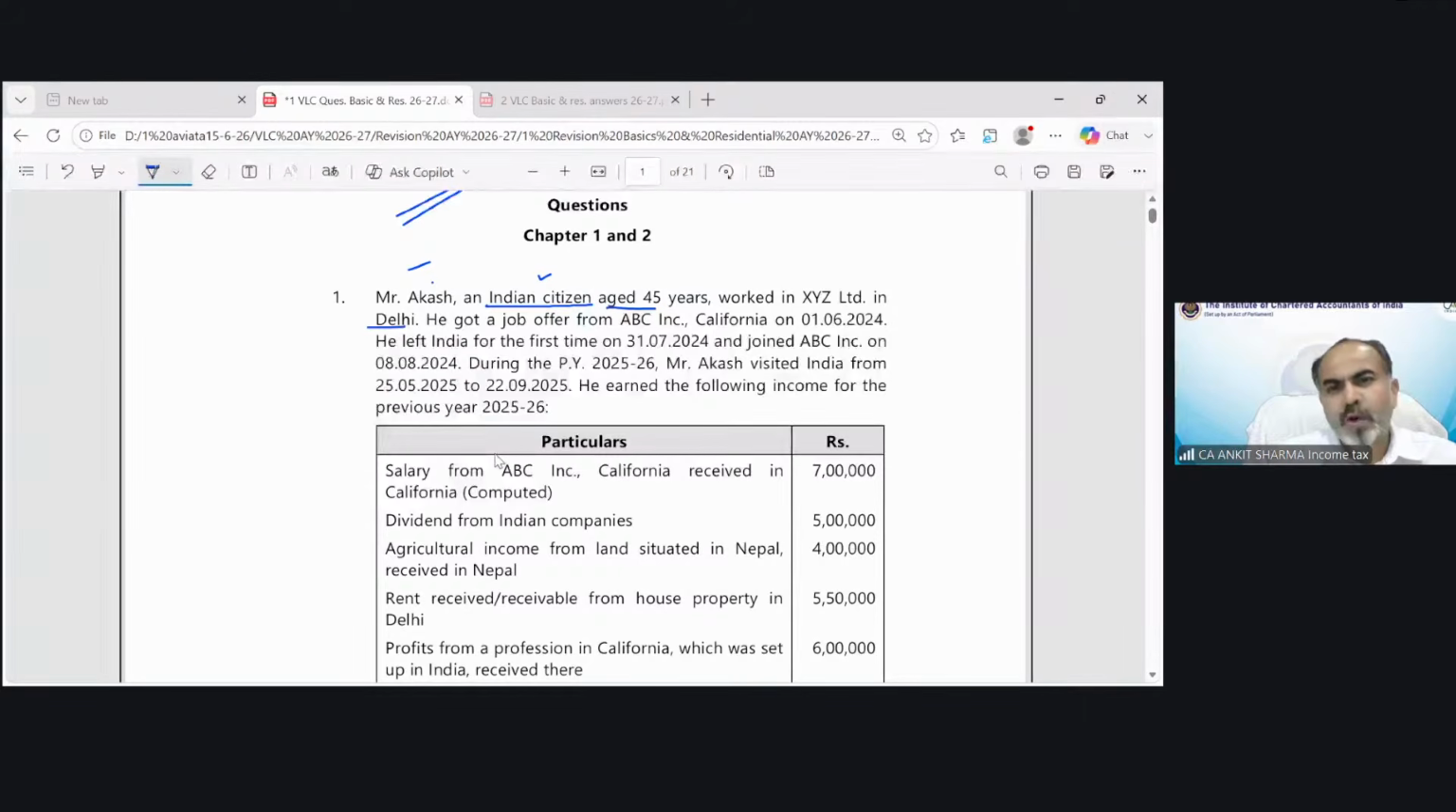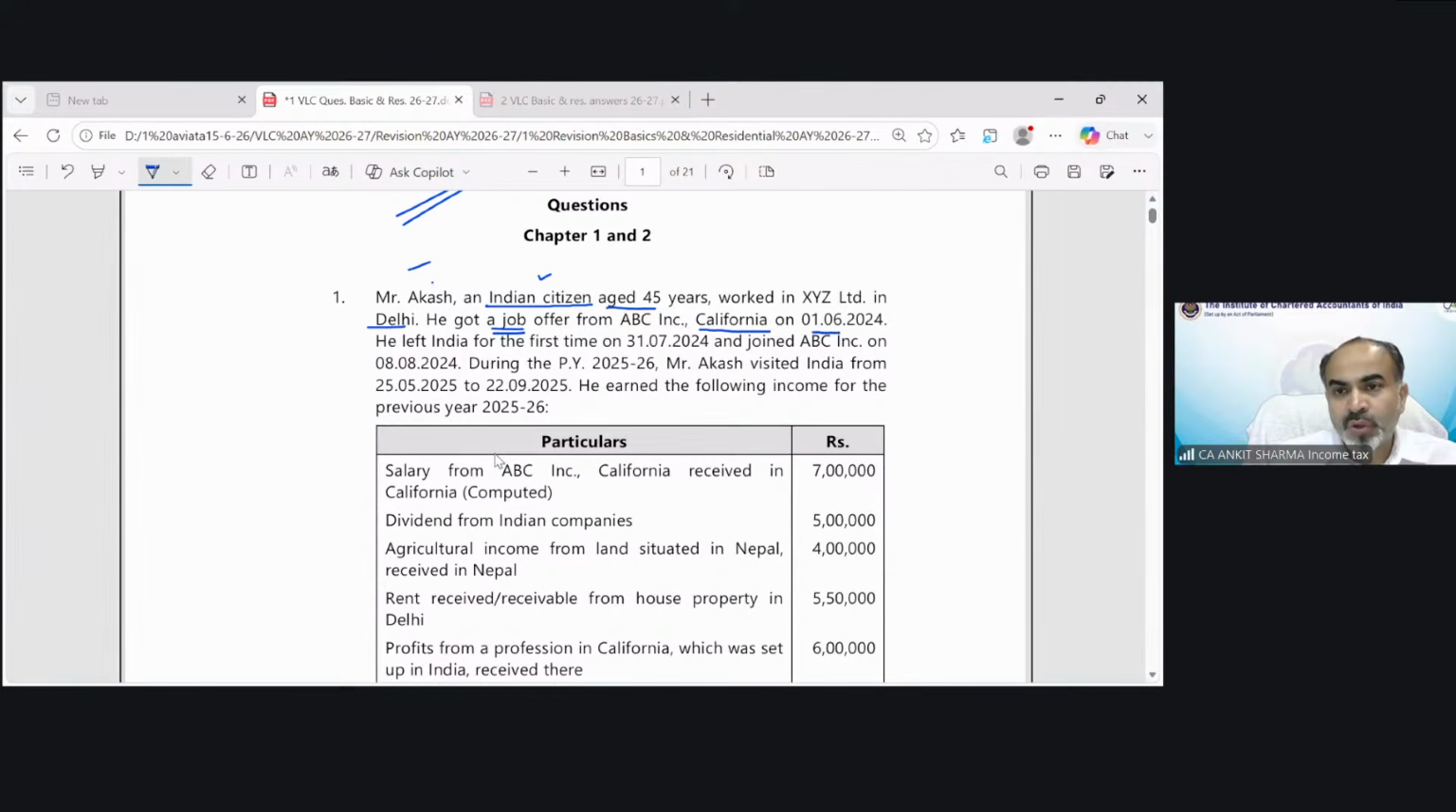He got a job offer from ABC, California. That means employment. You can mark these important words or lines in the examination also. These words will definitely impact your question or your solution. So you should have a habit to underline the important things in your question.